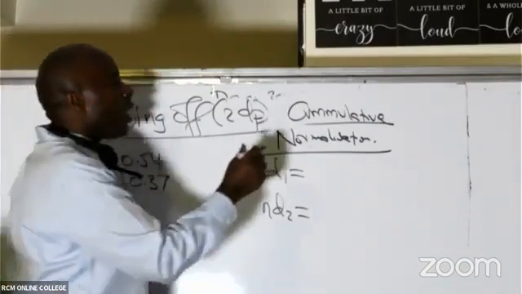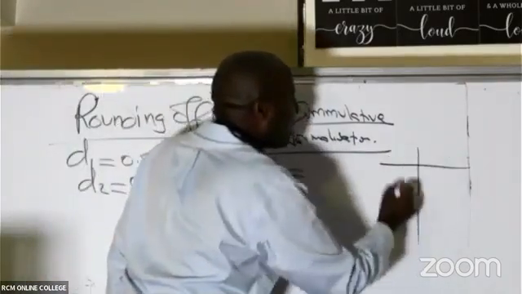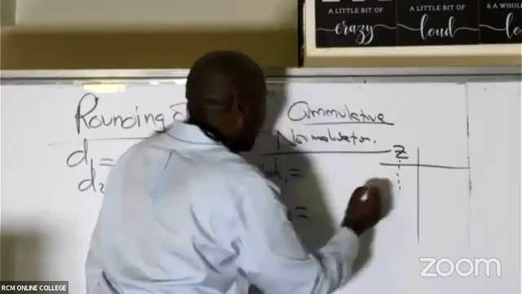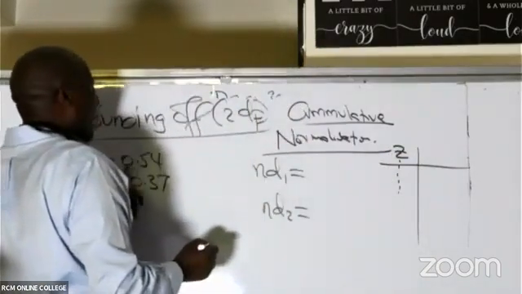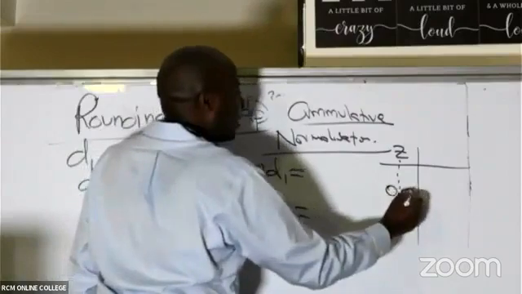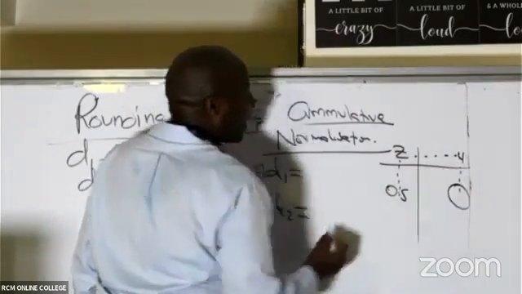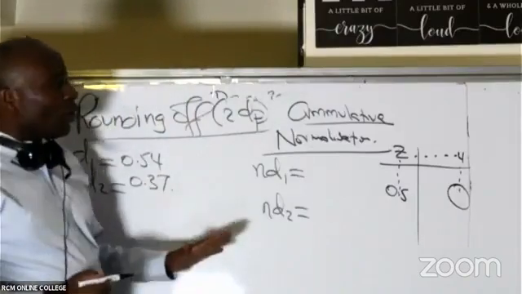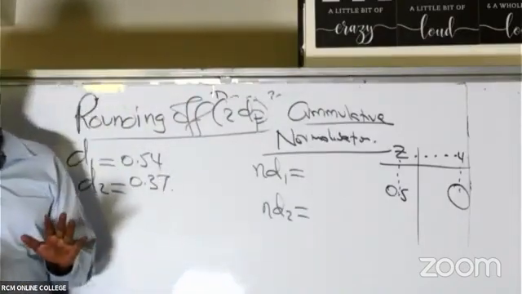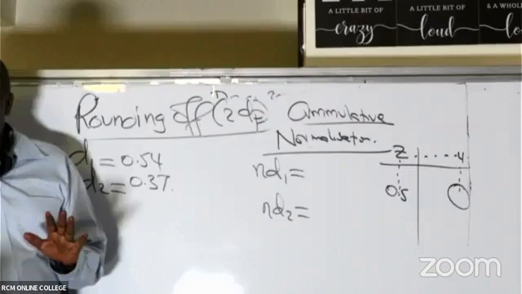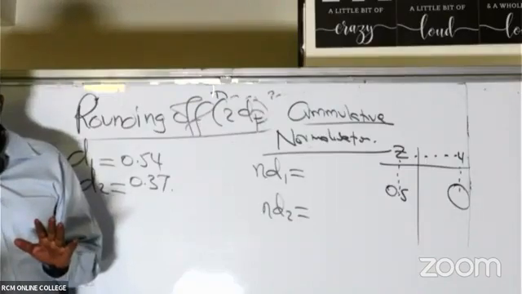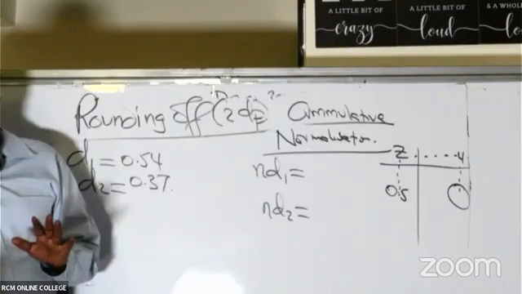You will simply go to your normal table and read Z. Like the first Z of D1 is 0.5 and then 4. The digit here is 4. And then I will be able to read this here. So if it's a cumulative table, we don't hassle a lot.